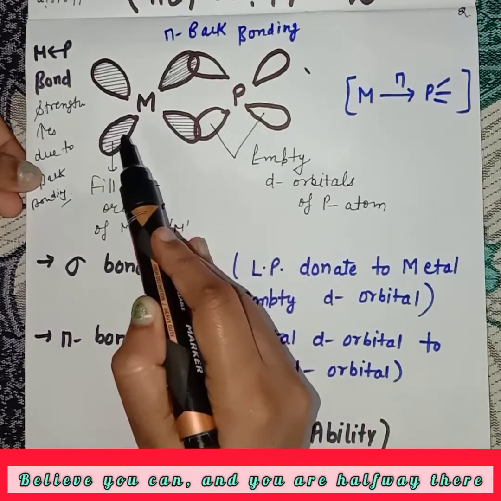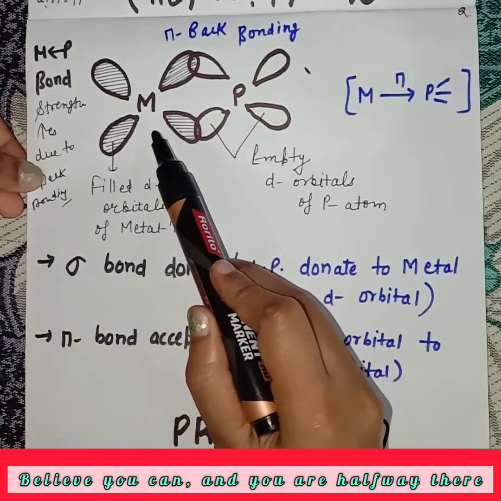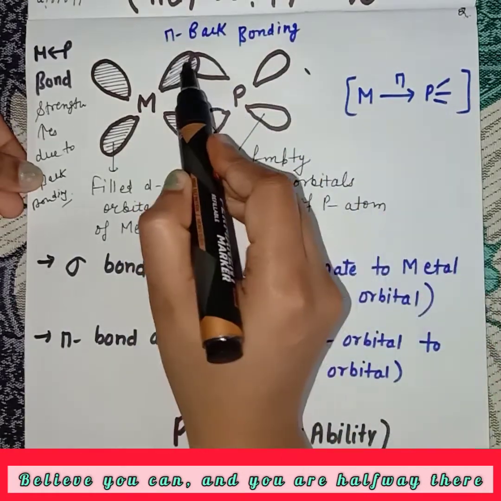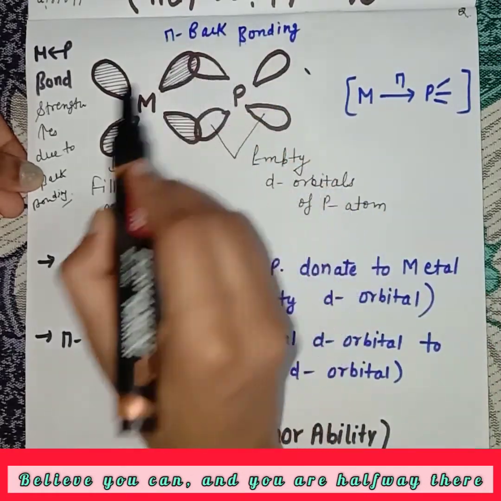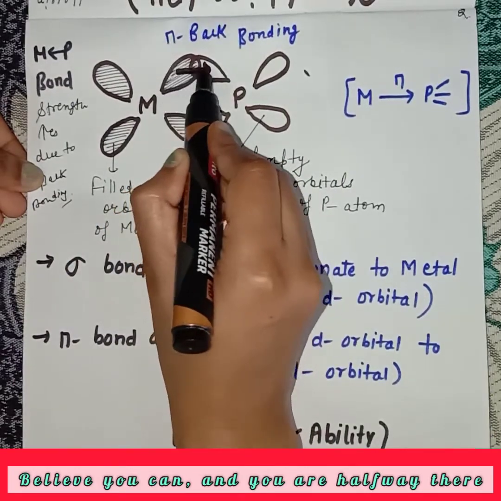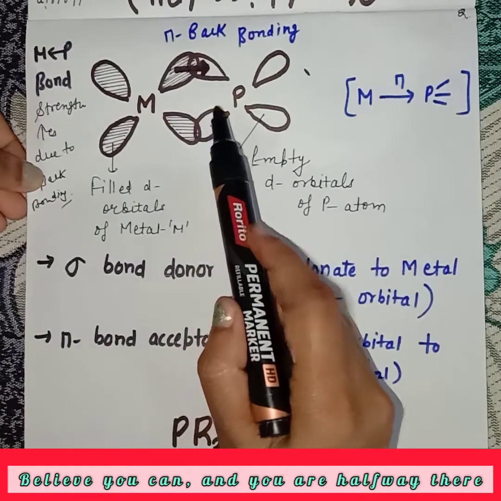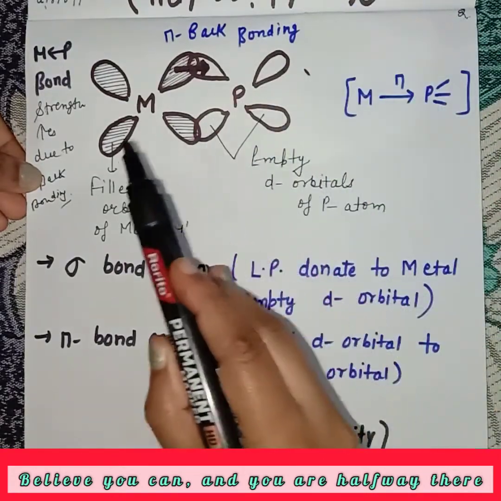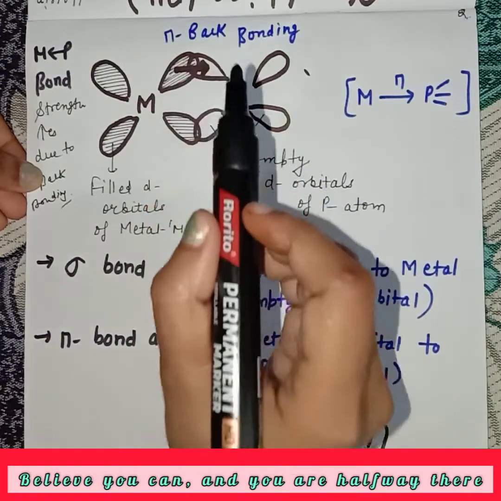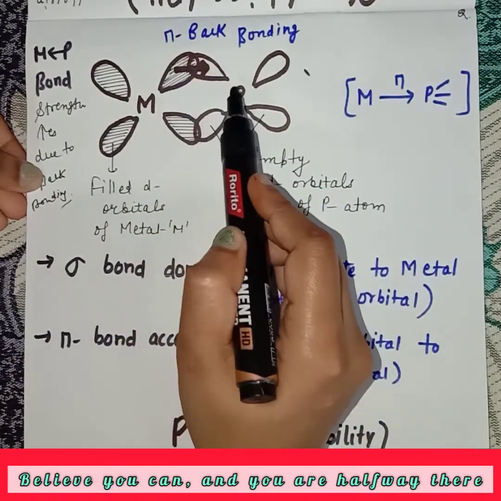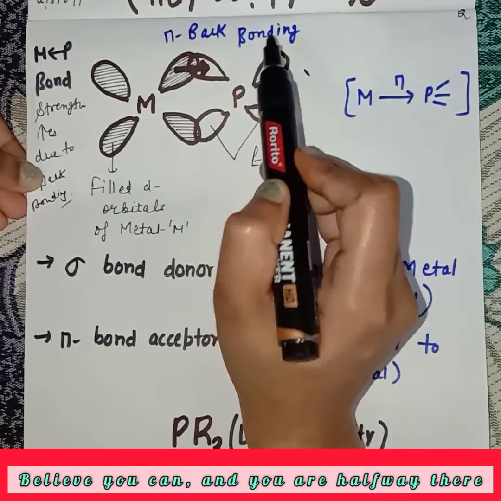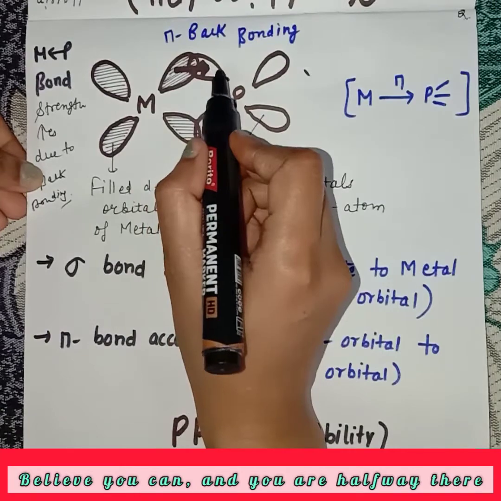Then the electron density on the metal increases, and the filled d orbital of the metal donates its electrons to the empty d orbital of phosphorus. In the first case phosphorus donates to metal; now metal donates back to phosphorus. That's why it is called back bonding, and a pi bond is formed here.